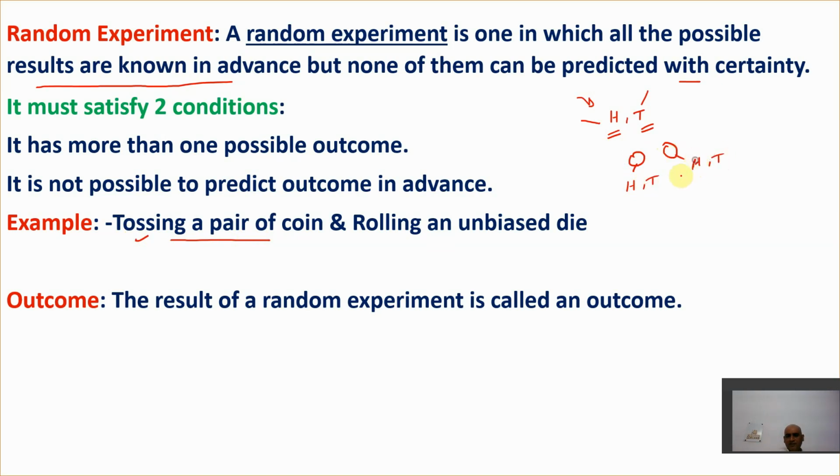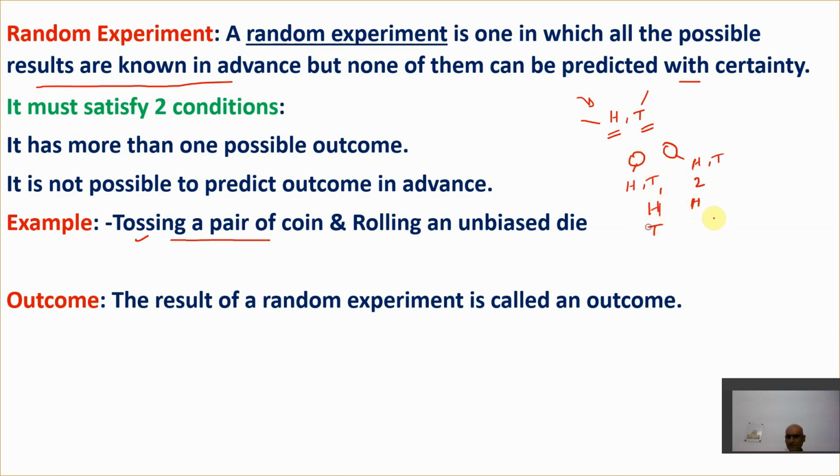Now if I toss a pair of coins together, what are the possible cases? Let's say on the first coin the head has come, and on the second coin also the head has come. So this is for the first coin, this is for the second coin: head and head.